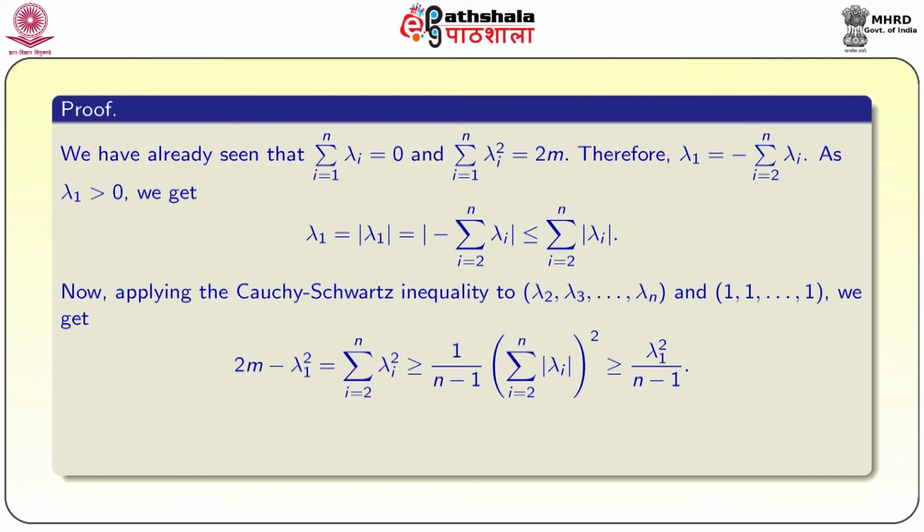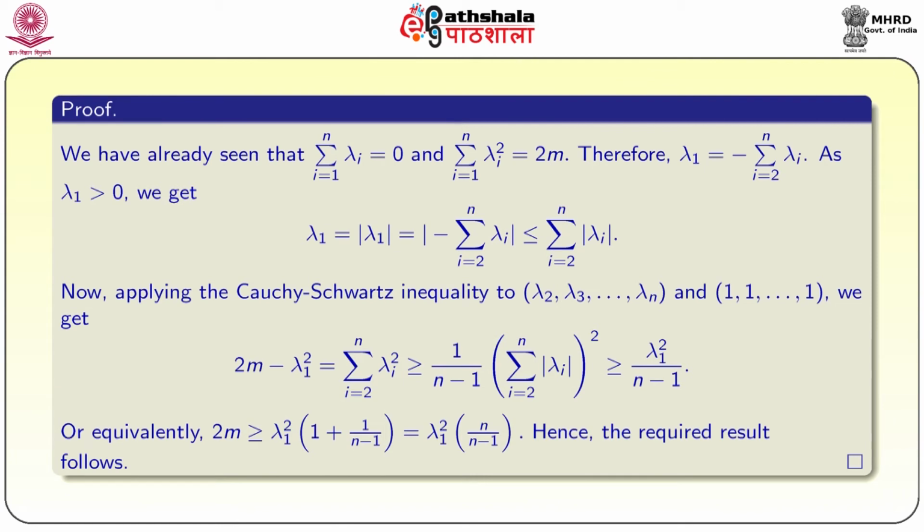Now, applying Cauchy's inequality to lambda 2, lambda 3 and so on lambda n and the vector with all ones, we will get that 2m minus lambda 1 square is equal to summation i equal to 2 to n lambda i square, which is greater than or equal to 1 by n minus 1 into (summation i equal to 2 to n modulus lambda i) whole square, which is greater than or equal to lambda 1 square by n minus 1.